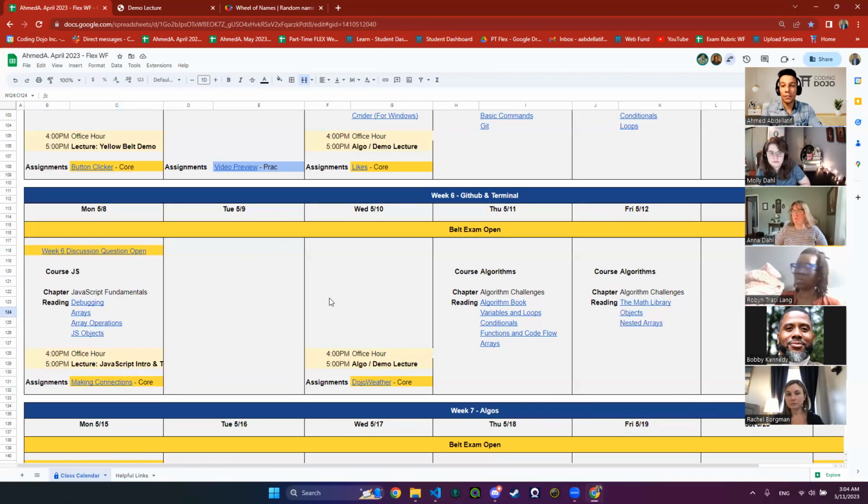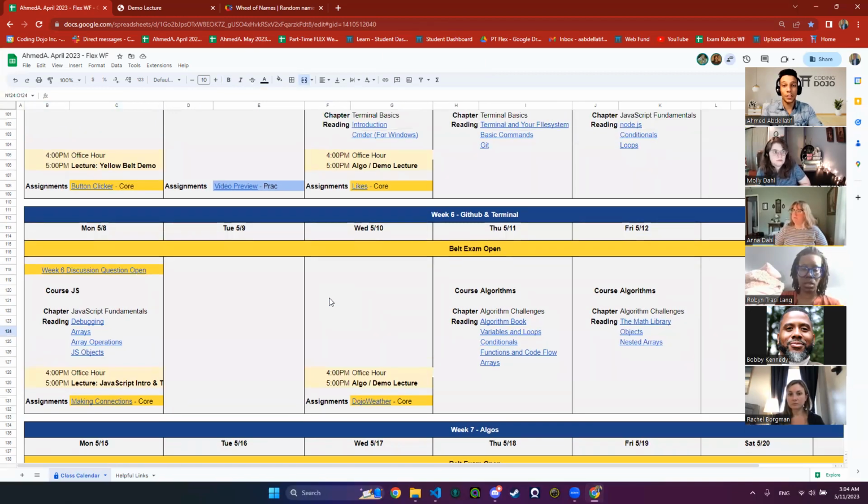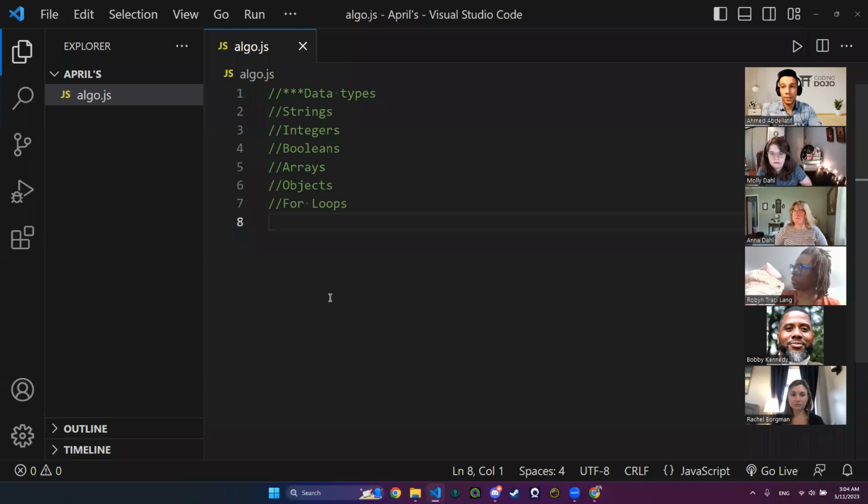Let's see what we'll be having in today's lecture, which is the algorithm for JavaScript. I have prepared those topics to cover today in this lecture. So first we have data types. All of these right here, except for the for loops, of course, are data types. So strings, integers, booleans, arrays, and objects are our most commonly known data types that we have in JavaScript or in all of the programming languages.